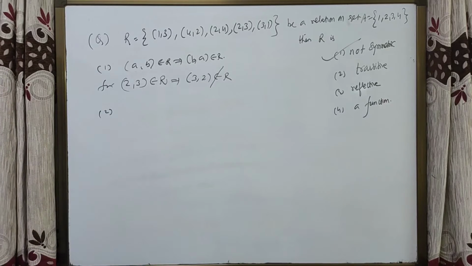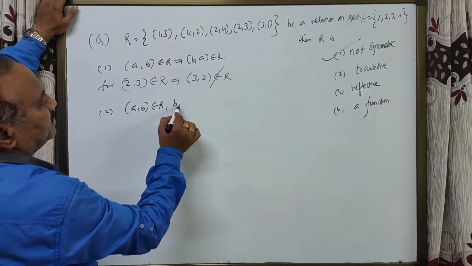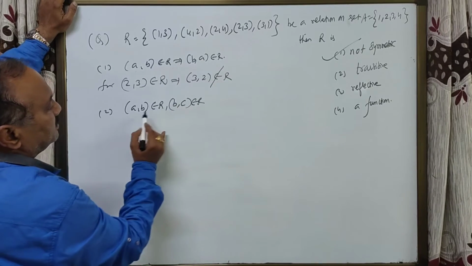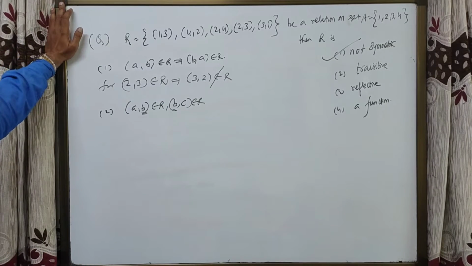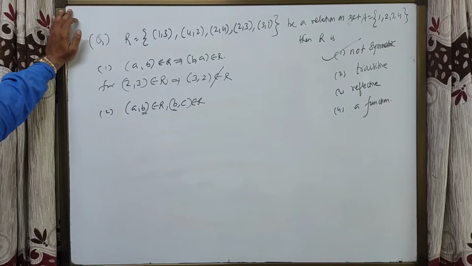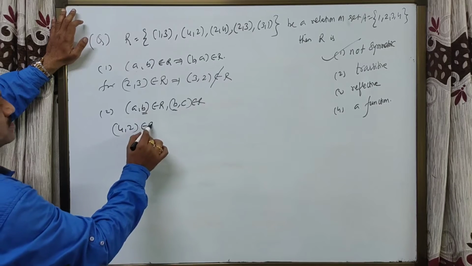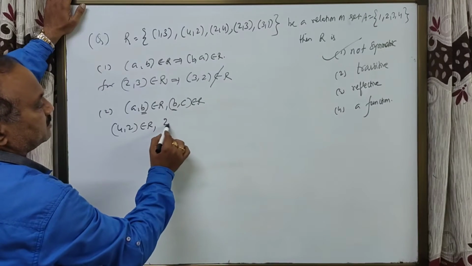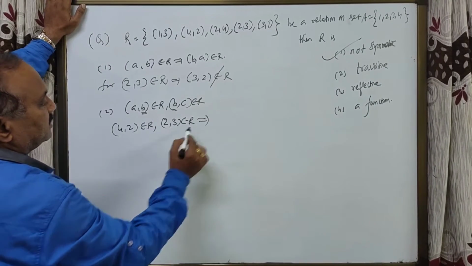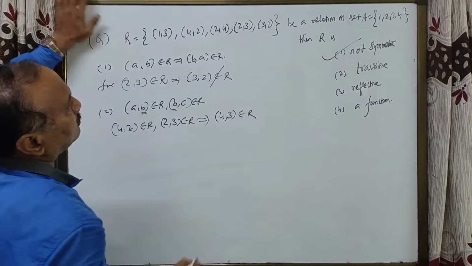What is transitive? So (a, b) belongs to R, (b, c) belongs to R. ఇక్కడ first second coordinate, first coordinate ఈక్వల్ గా ఉన్నాయి, రెండు తీసుకోవాలి. ఇక్కడ ఏమున్నాయి ఈక్వల్ గా? (4, 2) belongs to R, students. Next (2, 3). For example, you take (2, 3) belongs to R. (2, 2). Is (4, 3) belongs to R? No, here.